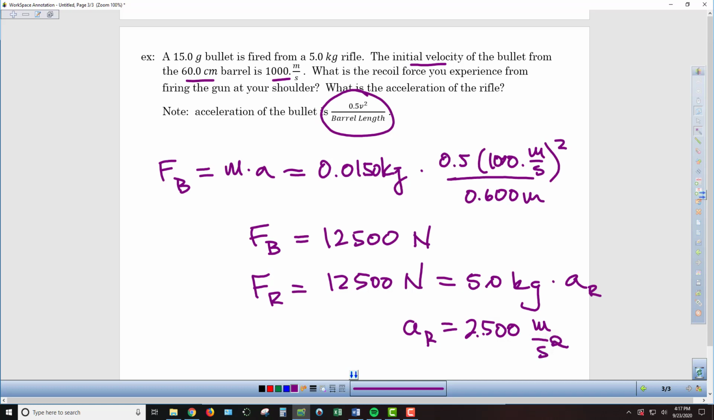And now we have to think forward, even though we're not asked to solve that here, what's going to be going on at our shoulder? Well, it's going to be the exact same force that's going to be distributed to our shoulder by the back of the rifle. And so then we would set the force here equal to our mass, and then we would see what the acceleration is that we would be experiencing as a result.